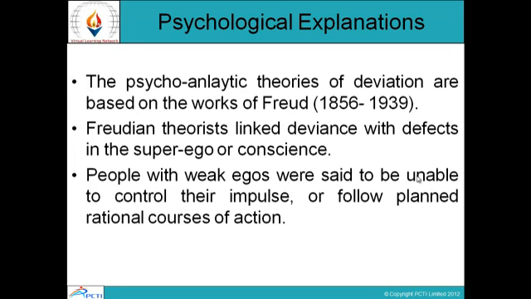The psychoanalytic theories of deviation are based on the works of Freud from 1856 to 1939. Freudian theories linked deviance with defects in the superego or conscience. People with weak egos were said to be unable to control their impulses or follow planned rational courses of action. So basically, Freudian theorists linked deviance with defects in the superego or conscience of individuals, and people with weak egos are unable to control their impulses or follow a planned rational course of action.